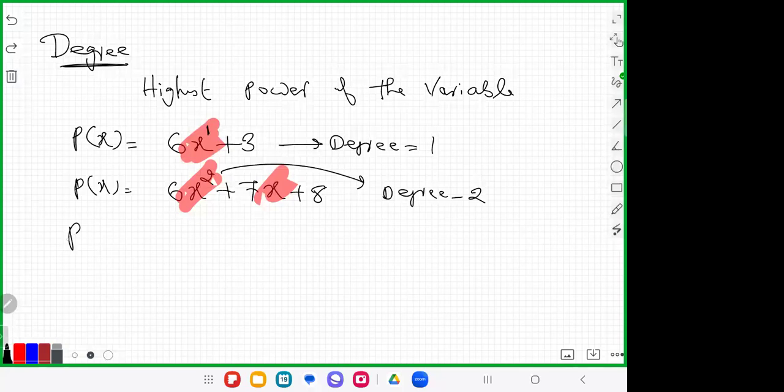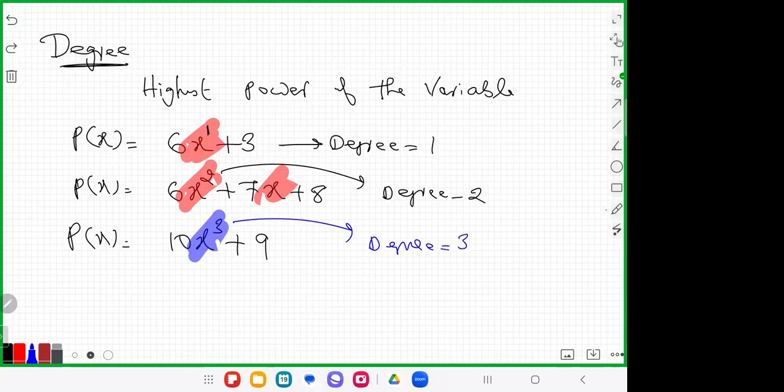Okay. And look at the third question. P of x is equal to 10x cube plus 9. What's the variable? This x is the variable. So we can say that the degree is 3. The degree is 3.